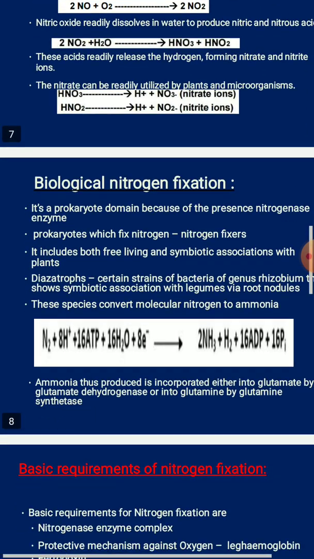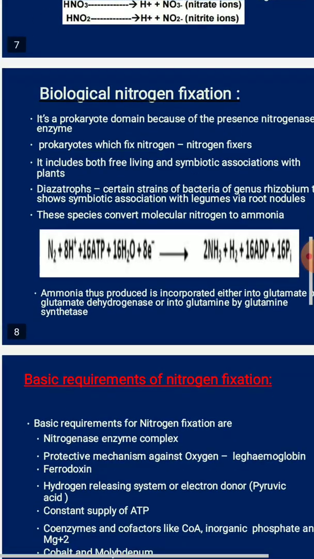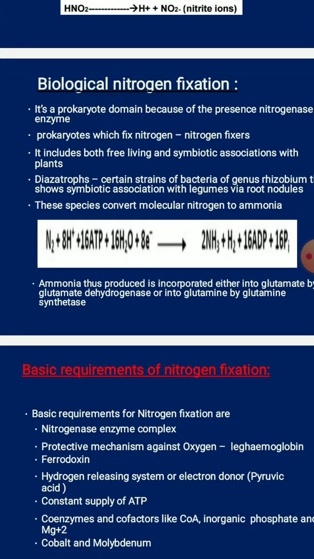So this is a very important process, biological nitrogen fixation, which happens with the help of these fixers, where the nitrogen molecule is fixed in a biological way.